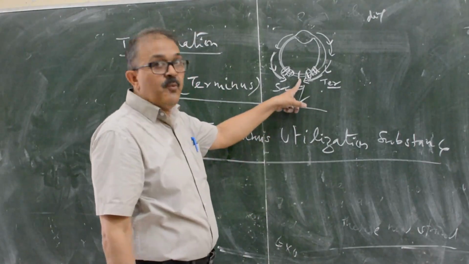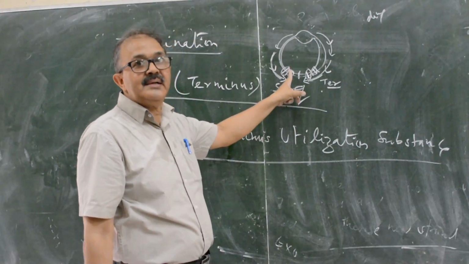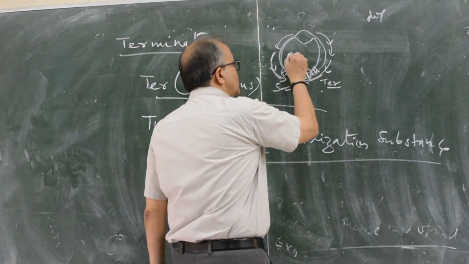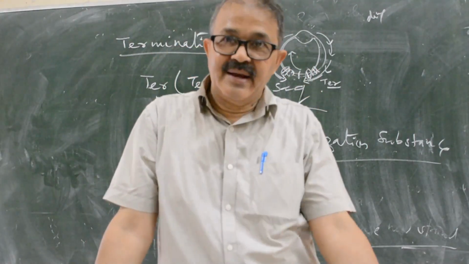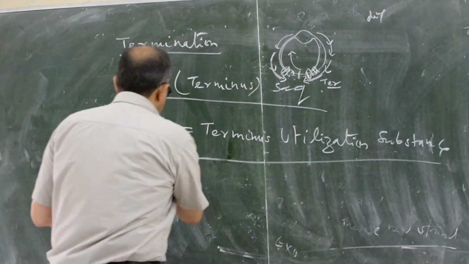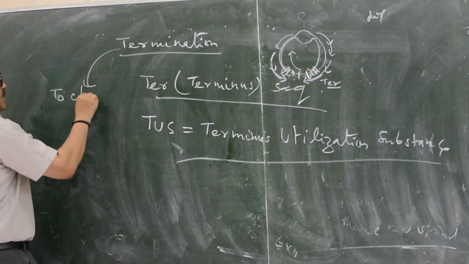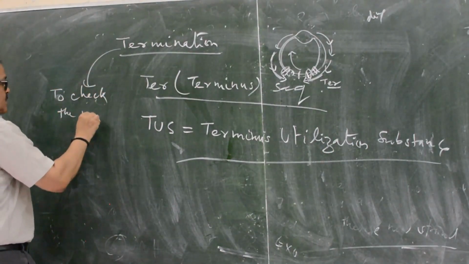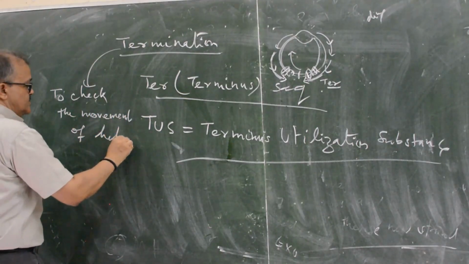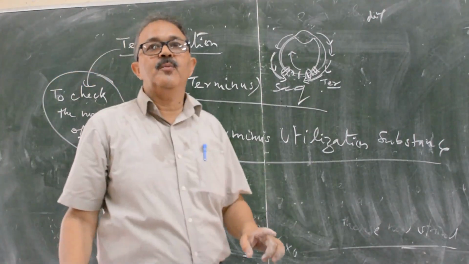At this point, this TER and Tus combination will not allow any helicase to move to the other direction. So it is terminated. Termination means to check the movement of helicase.